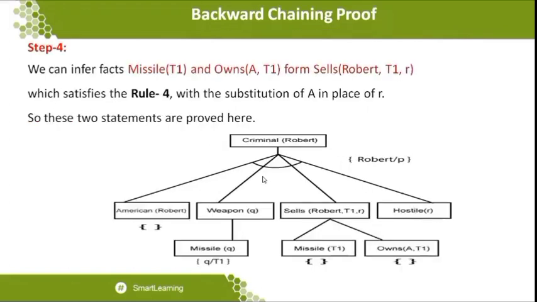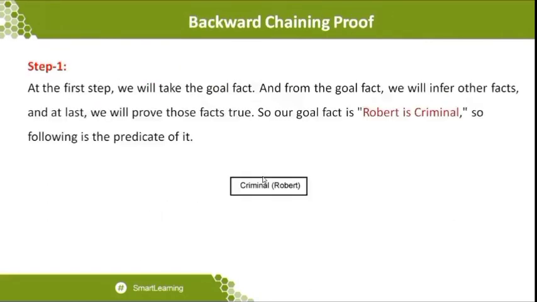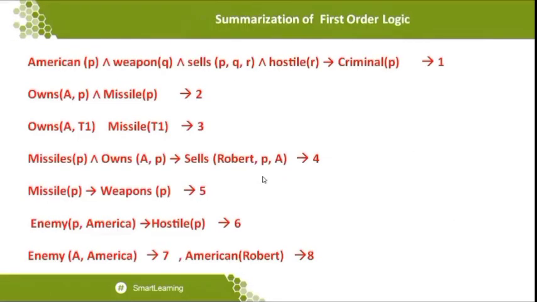What is step 4? When you go for step 4, we have reached all the facts, which is nothing but your missiles of T1 and owns of A comma T1. These two things are to be substituted into sales of Robert comma T1 comma R. So this is a statement you can substitute here. Let me summarize the first order logic statement which is already available. So you can see the summarization of rule number 4.